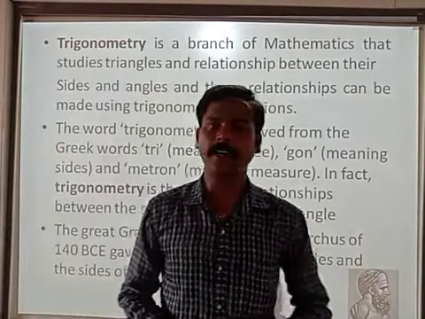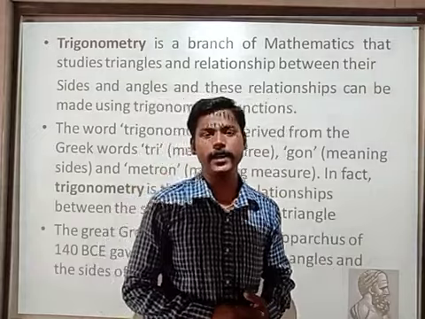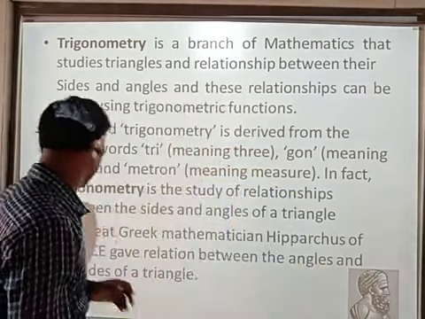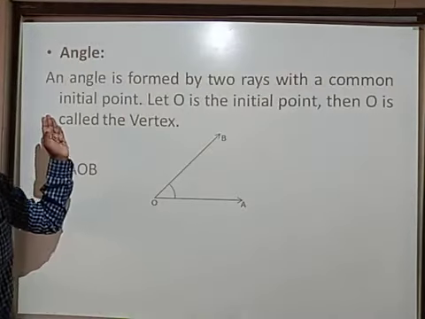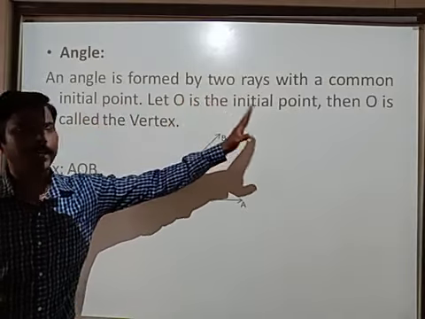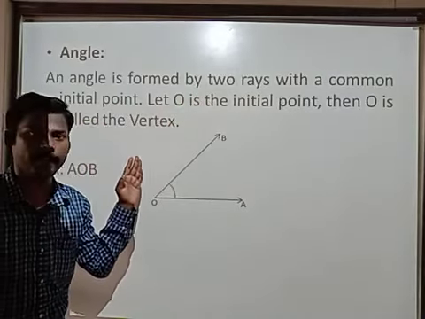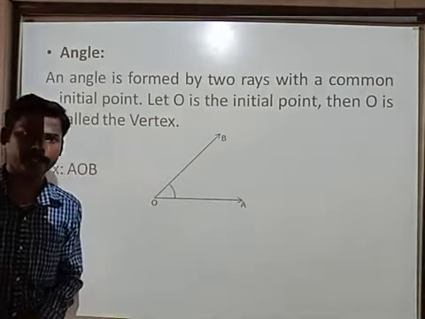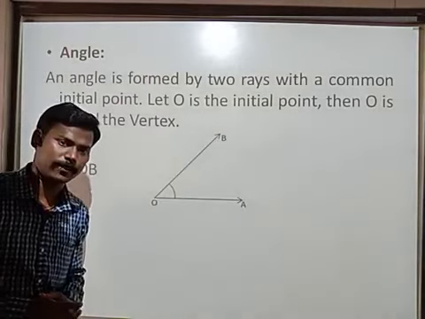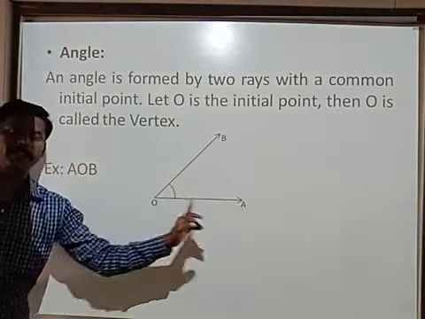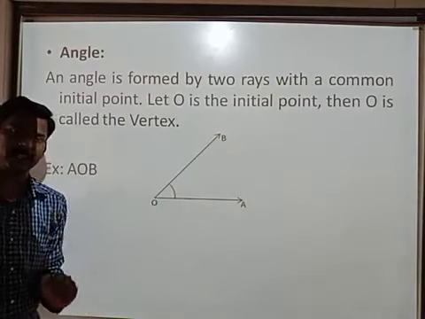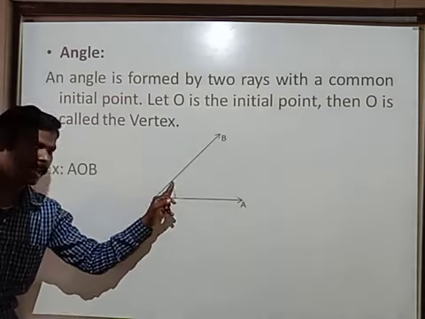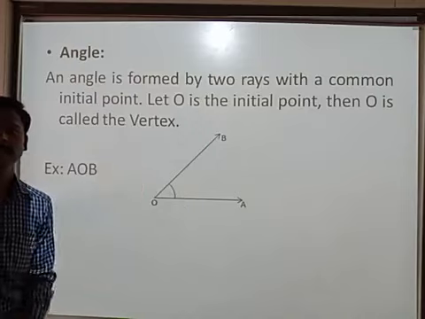Next, let us go for angle. I think all of you know the meaning of angle. Can you say the meaning of the angle? Anyone, the definition? Yes, very good. An angle is formed by two rays with a common initial point. Let O be the initial point, then O is called the vertex. All of you observe the board, children. Here OA is one ray, OB is another ray. This is called an angle. Understand?